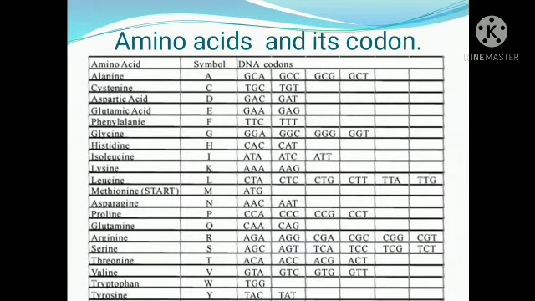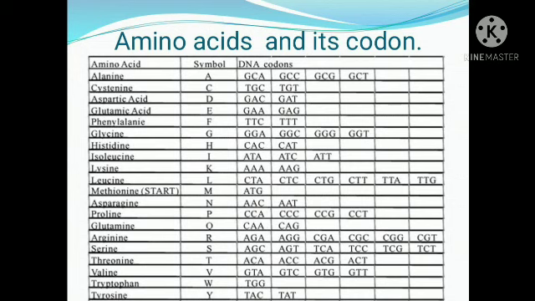Now we'll see the second step of protein synthesis, that is translation. What is translation commonly? Now I am speaking in a language which you cannot understand. Somebody else will translate it into a language which you can understand. That is called translation, commonly.